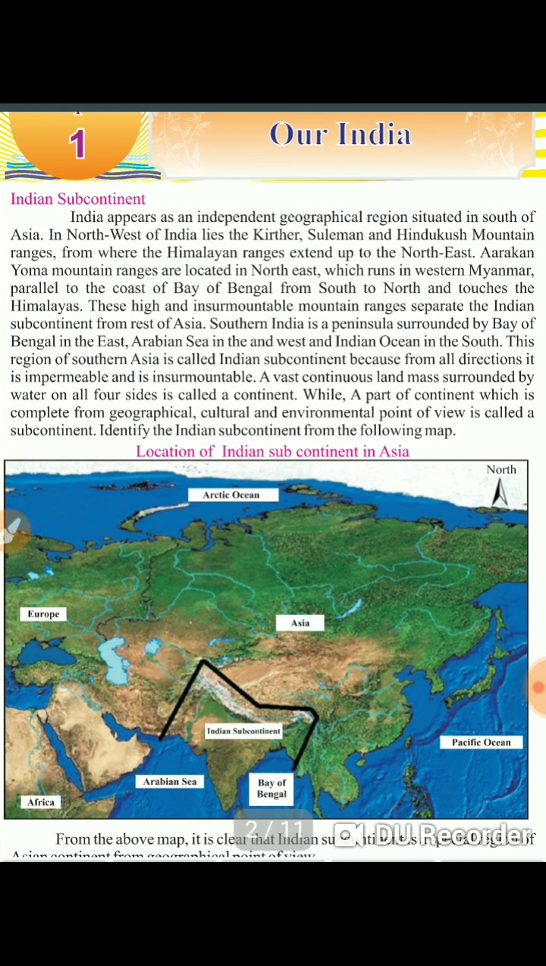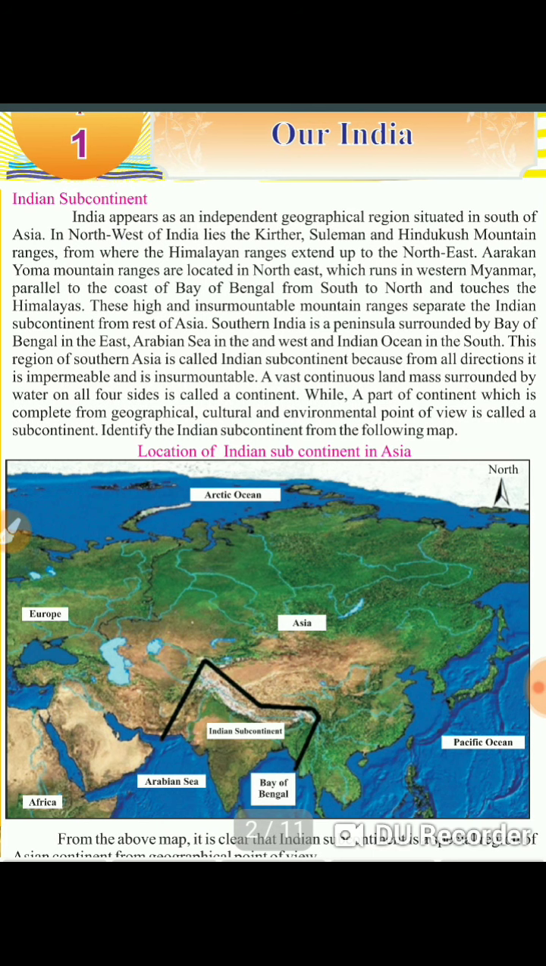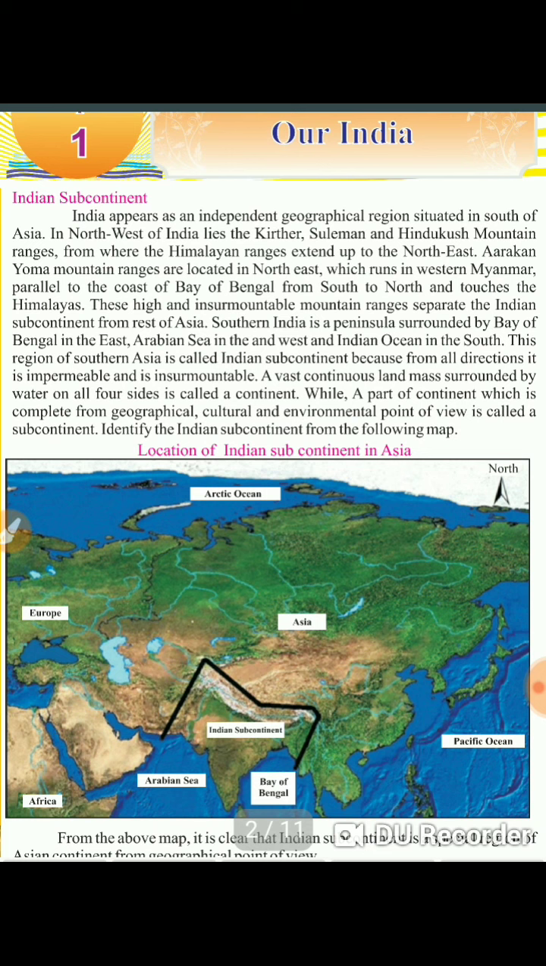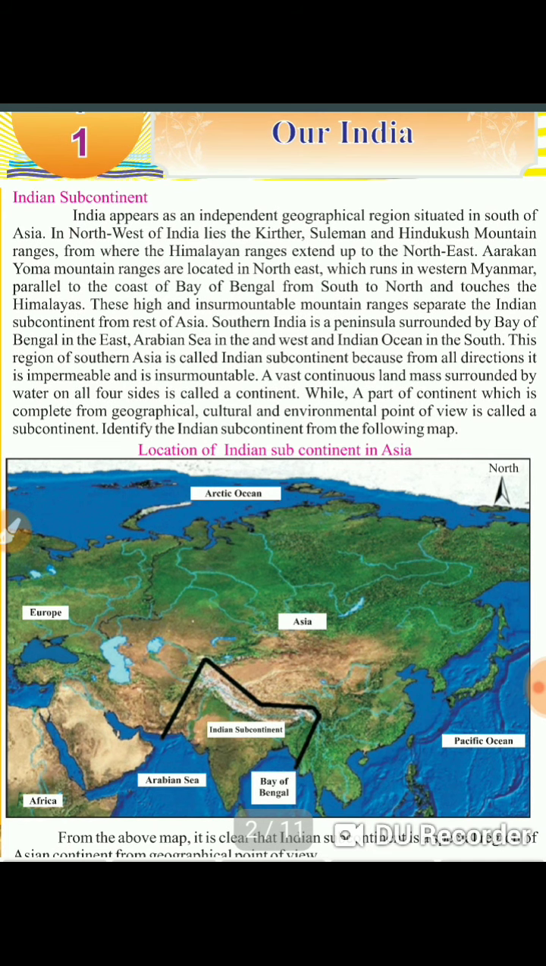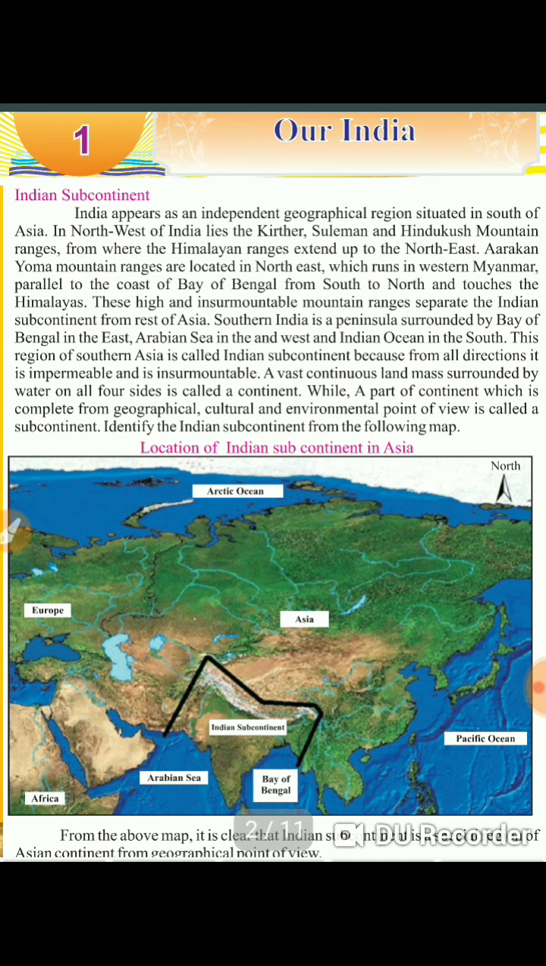That is very important. In the northwest of India lie the Kirthar, Suleiman and Hindu Kush mountain ranges, from where the Himalayan ranges extend up to the northeast. The Arakan Yoma mountain ranges are located in the northeast, which run in western Myanmar parallel to the coast of the Bay of Bengal, and from south to north touch the Himalayas. These high and insurmountable mountain ranges separate the Indian subcontinent from the rest of Asia.